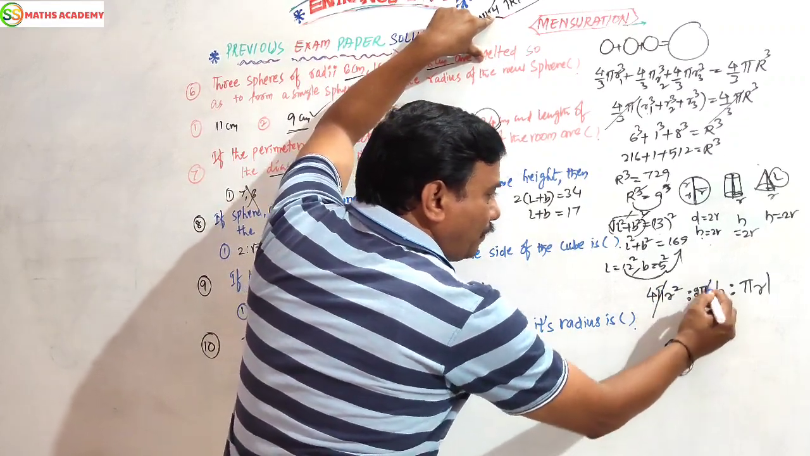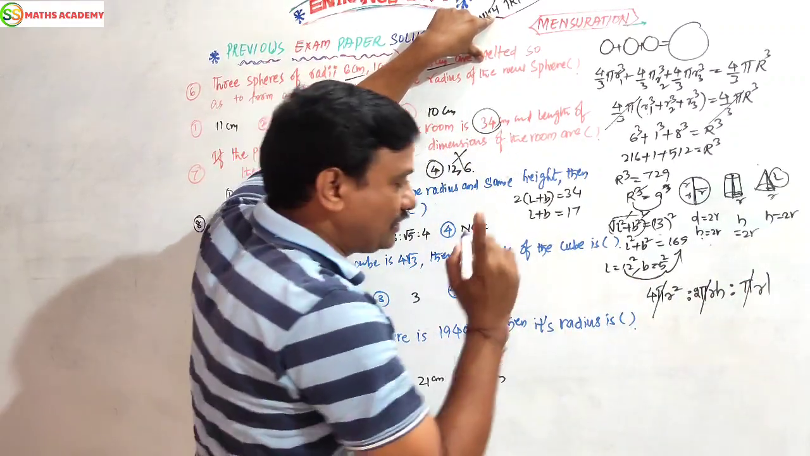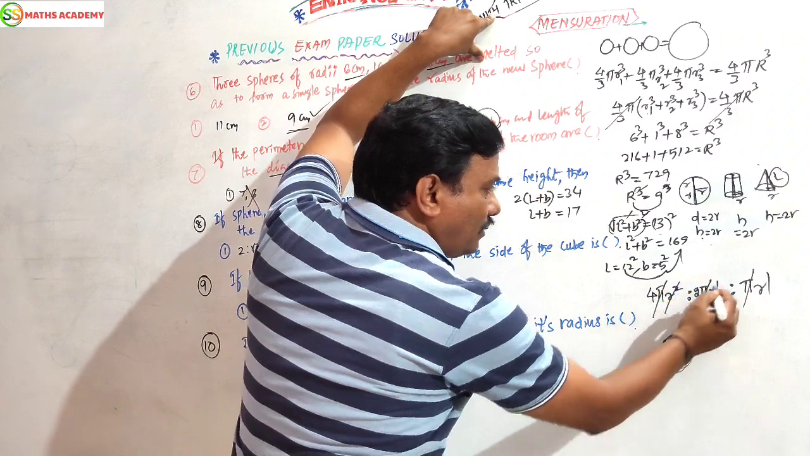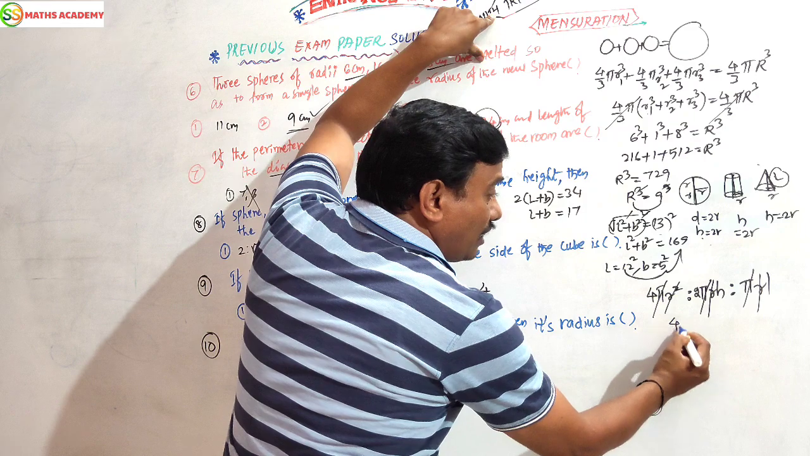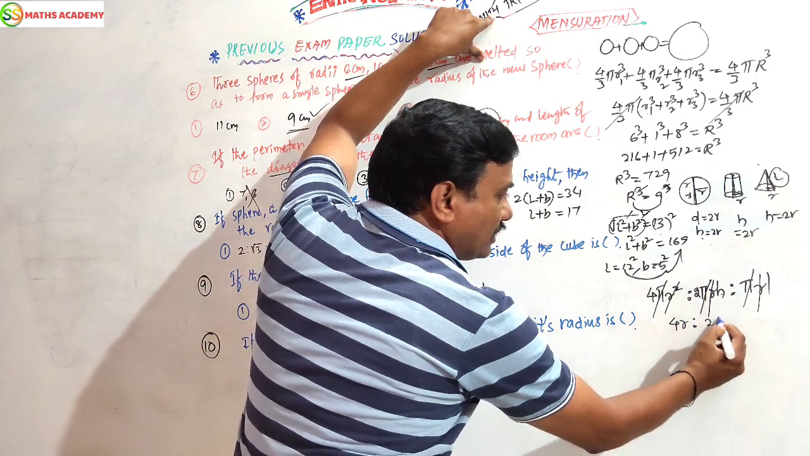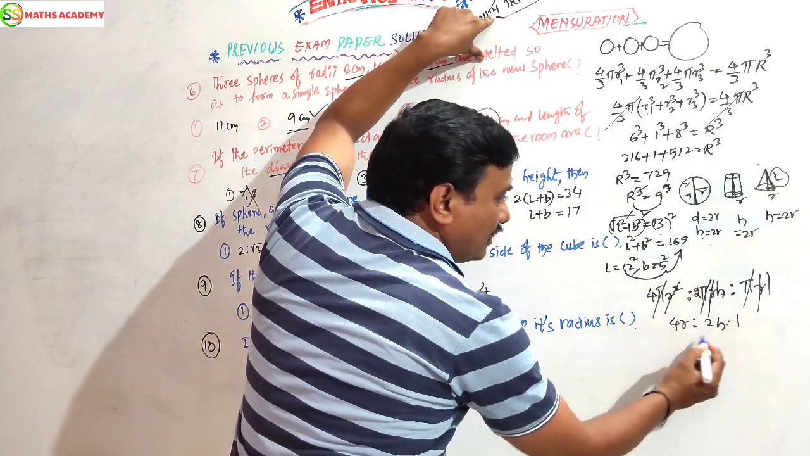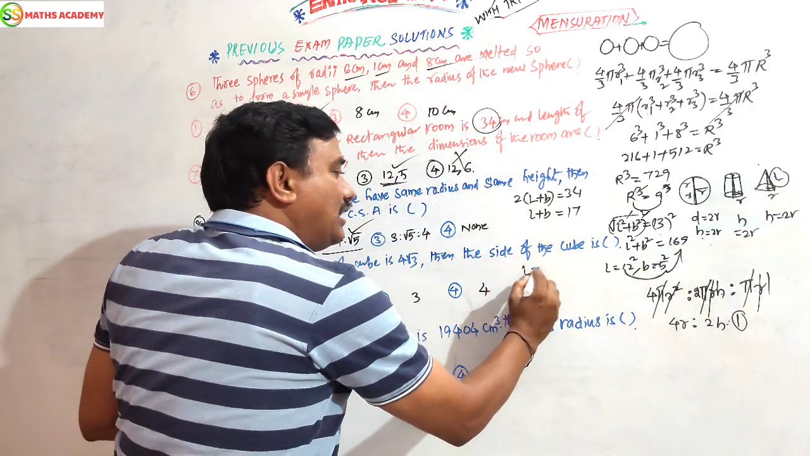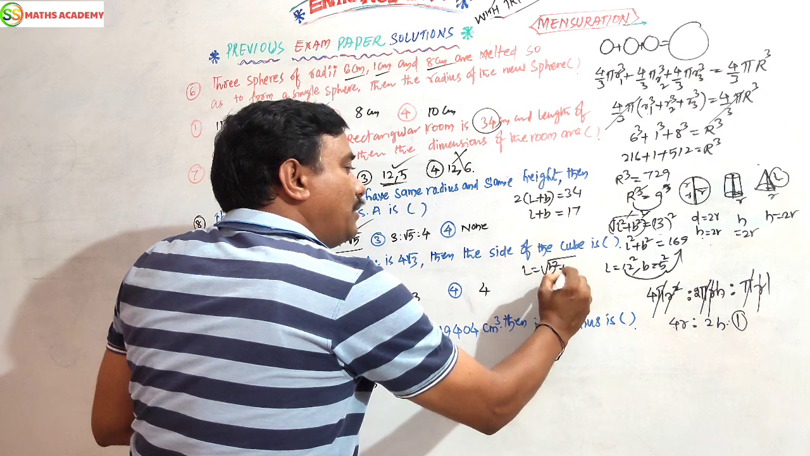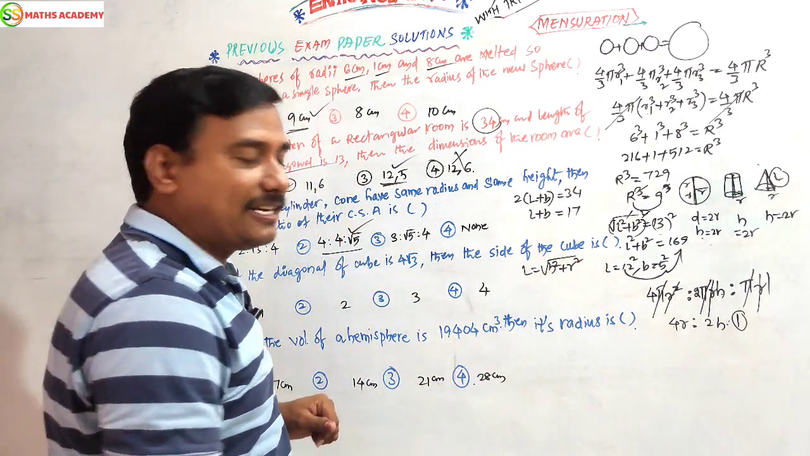Here pi gets cancelled. See, simple. Here r gets cancelled. What are we getting? 4 pi r square becomes 4 r, then 2 h, then l. Children, very important: the value of l, the slant height. What is the formula for slant height? Square root of h square plus r square, by using the Pythagoras theorem.